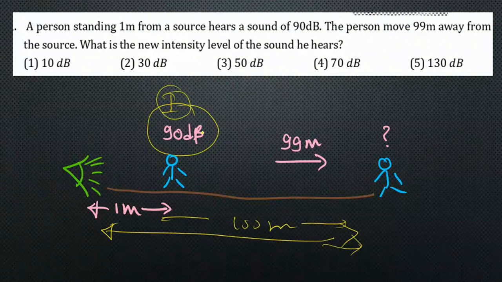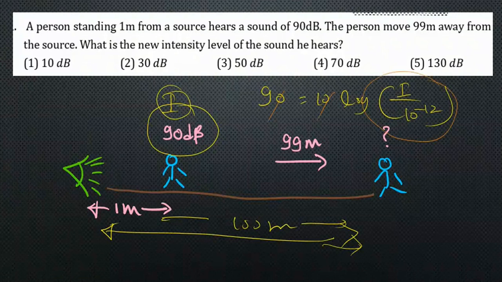So 90 decibels: 90 equals 10 log of I, which is what we need to find, divided by 10 to the power minus 12. Let's simplify it a bit. Now 0 and 0 cancel off. You can see this log value is 9.